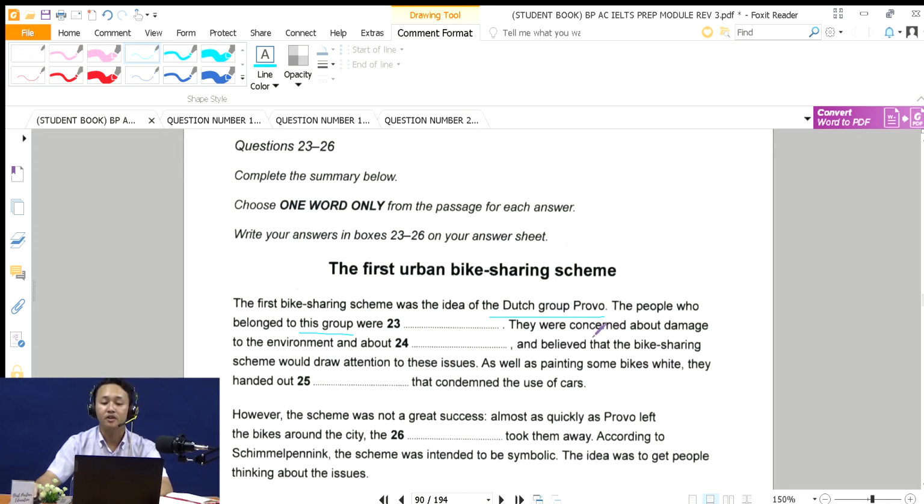Now this is what you have to do: underline the keywords. So this group, people, group Provo. After you have highlighted the keywords, go to the text. When you go to the text, make sure you only focus on finding the keywords or their paraphrases.